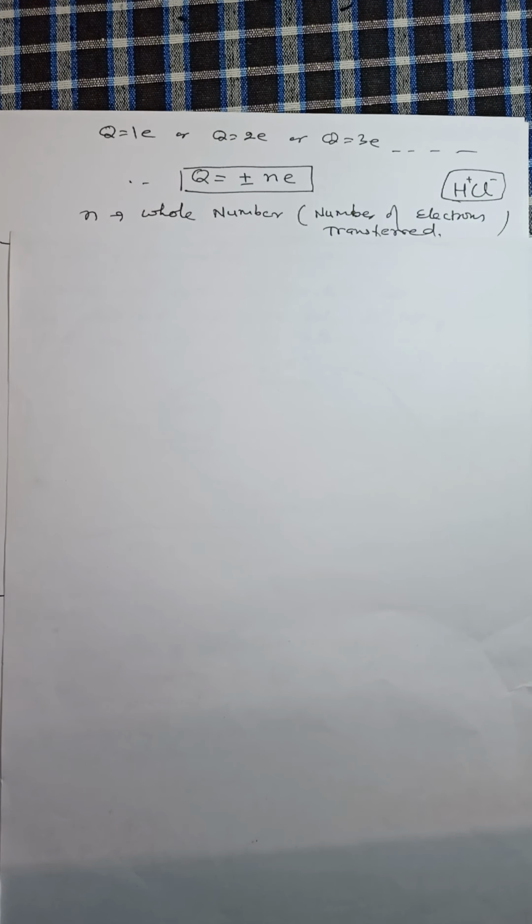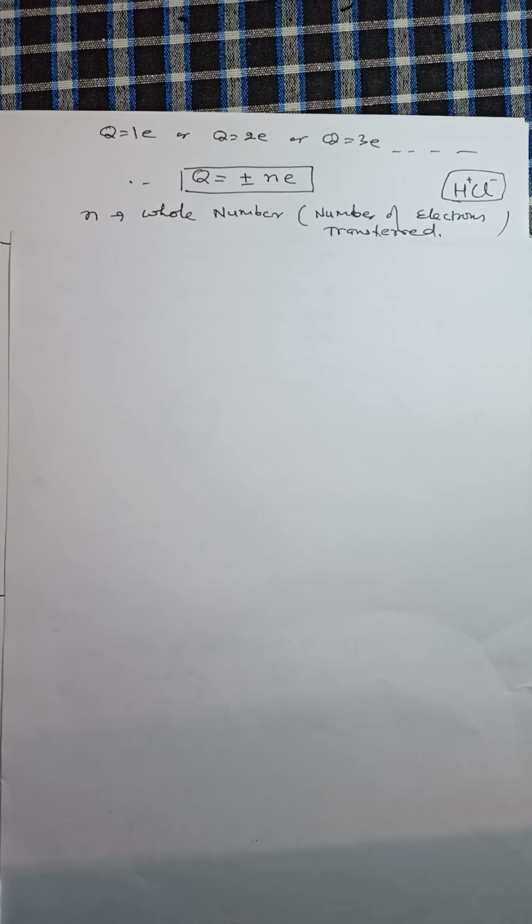Now, if we are charging a body and one electron goes from or comes to the body, the charge on the body will be 1 into e. Q is the symbol of charge, e is the charge of one electron. If two electrons are transferred from or to the body, the charge will be 2e. If three electrons, then 3e, and so on. So the general formula is Q equal to plus minus ne, where n is the number of electrons transferred from or to the body. n is always a whole number.